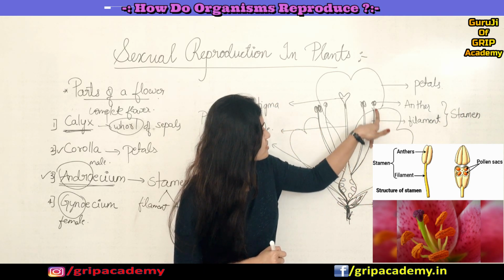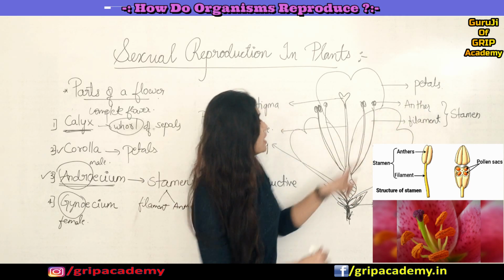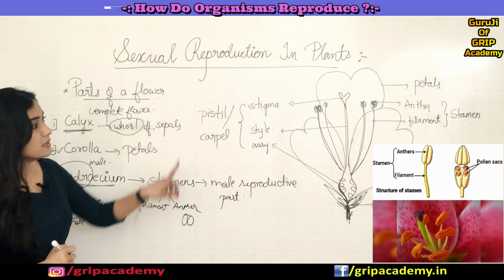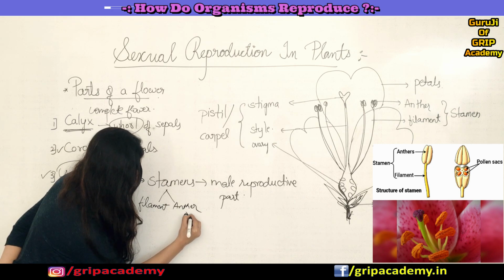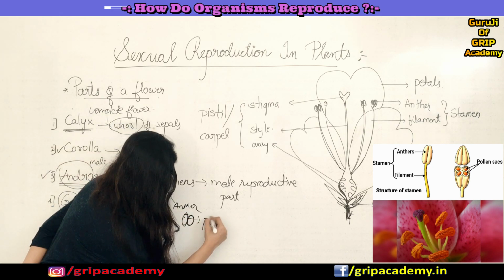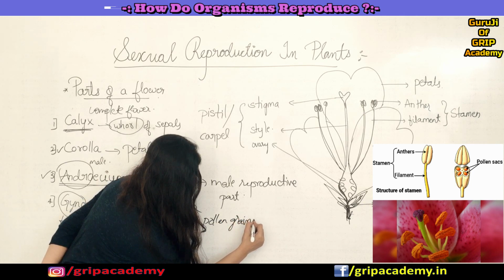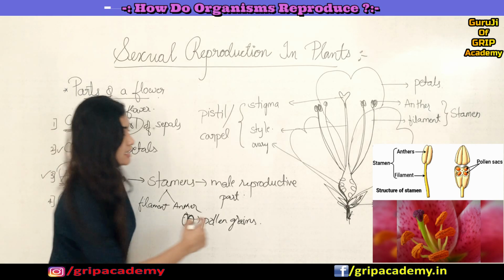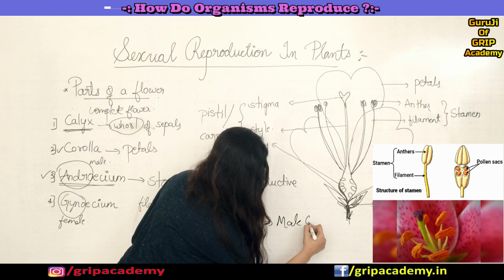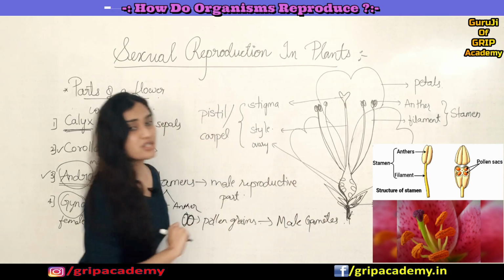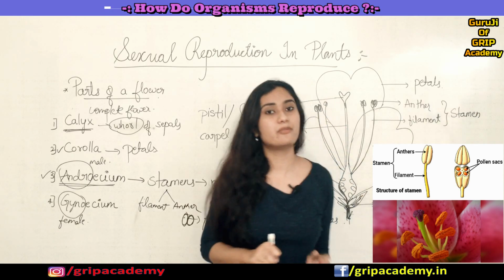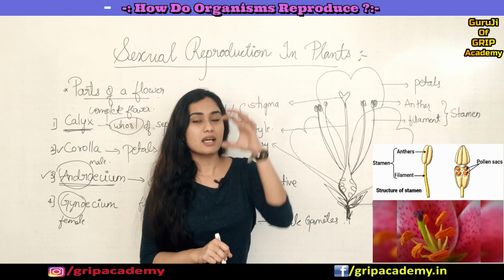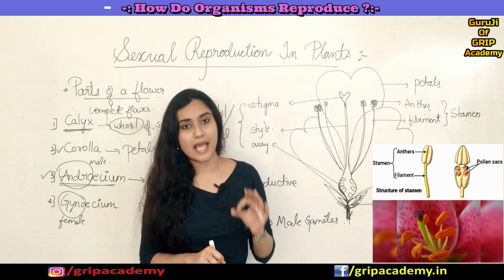So this elongated structure is the filament, and the lobe-like structure which you can see over here is the anther. This anther is a structure which bears pollen grains. Remember, this anther bears pollen grains, which in turn contain male gametes inside them. So understood why I called the stamen a male reproductive part? Because the stamen produces the pollen grains, and the pollen grains in turn contain male gametes.